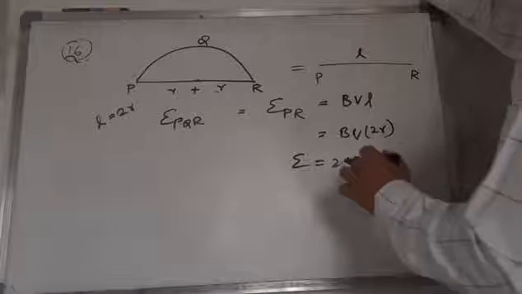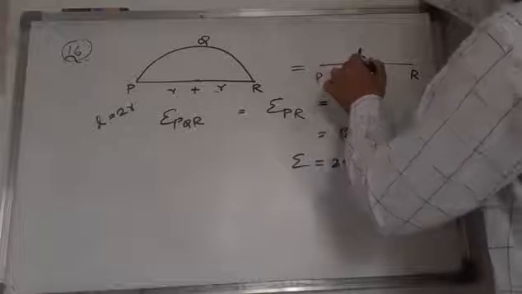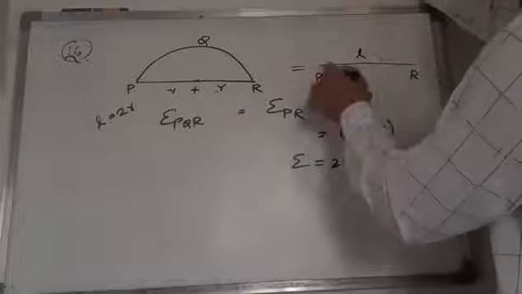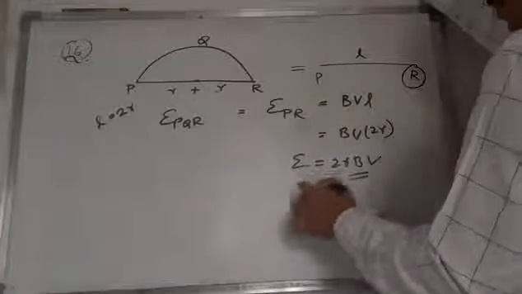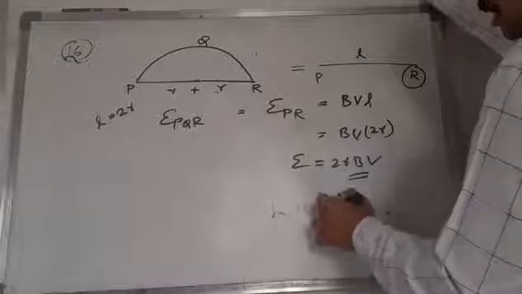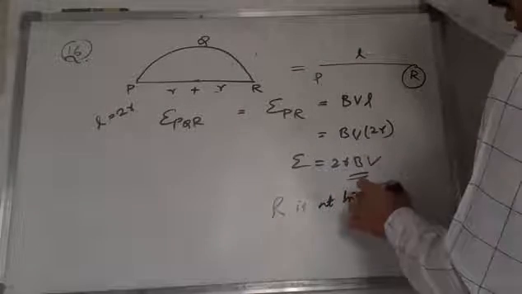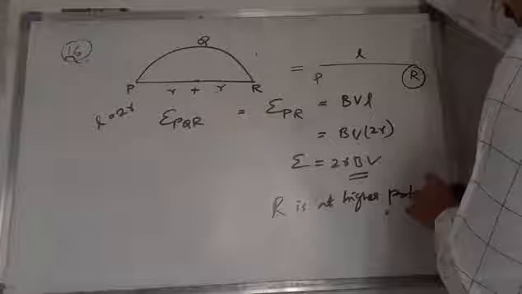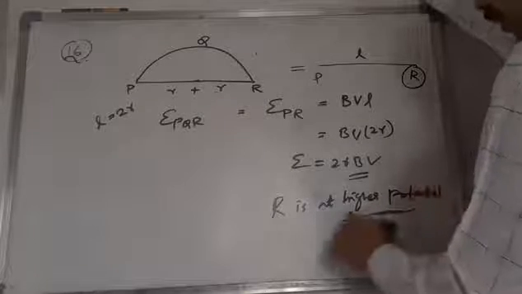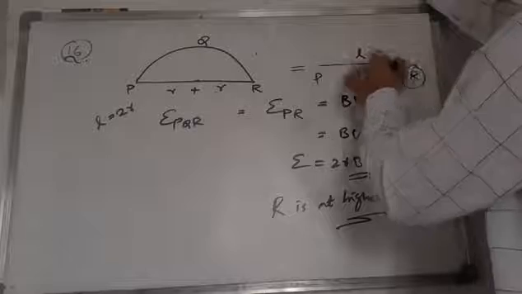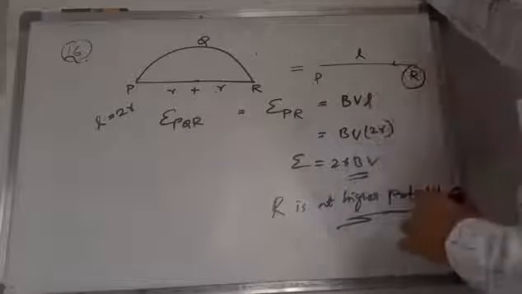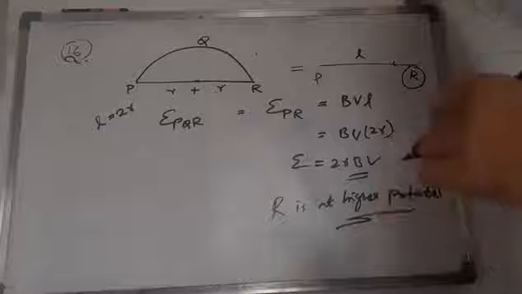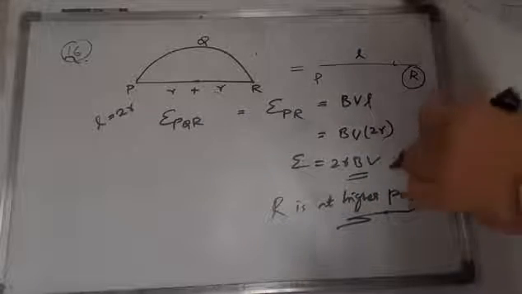Okay. And the current is flowing from R to P. Then R will be at a higher potential. Whenever the current flows from R to P, then R will be at higher potential. So similarly here also R to P. So that's why R will be at a higher potential.